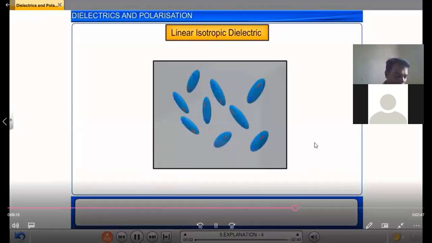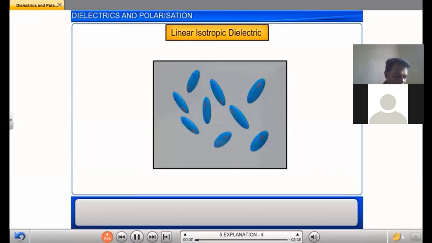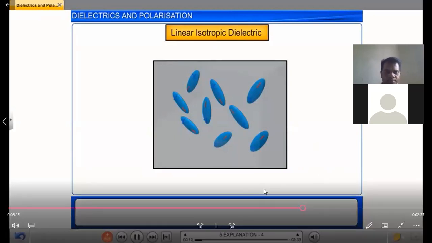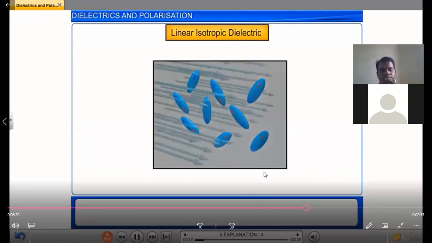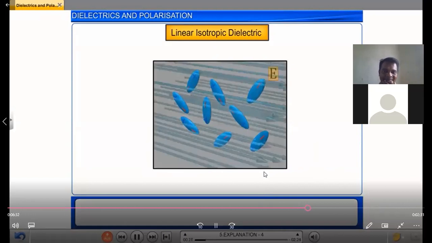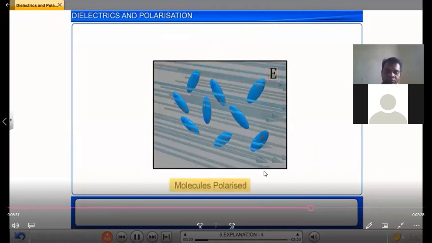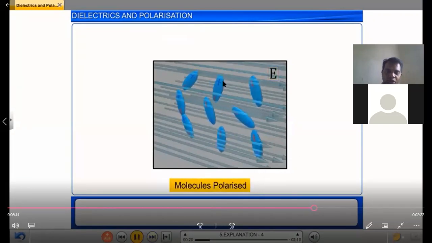Linear isotropic dielectrics are those in which the induced dipole moment is in the direction of the external electric field and is proportional to the external electric field strength. Now, when this linear isotropic dielectric is placed in a uniform electric field of strength E, it gets polarized. See, molecules are rotating in the direction of applied field direction.